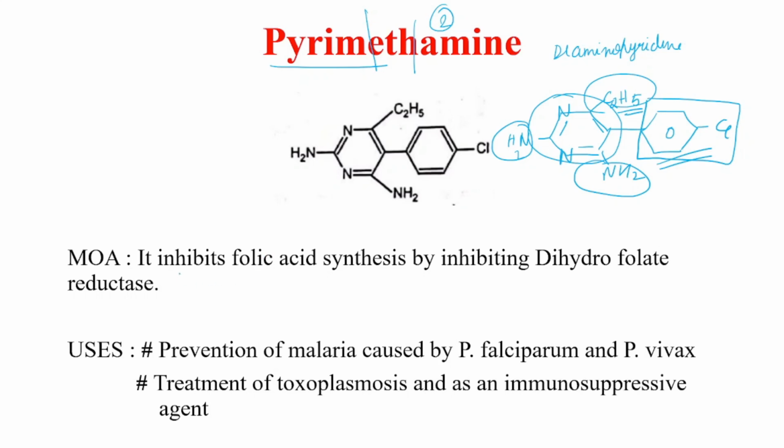The MOA is that it inhibits folic acid synthesis by inhibiting dihydrofolate reductase. Now the uses are prevention of malaria caused by Plasmodium falciparum and Plasmodium vivax, the treatment of toxoplasmosis, and it is also used as an immunosuppressive agent.